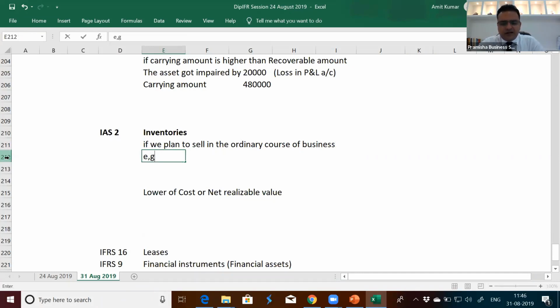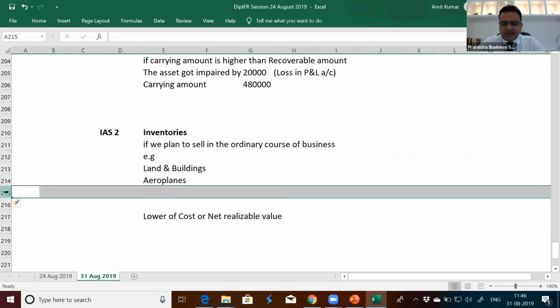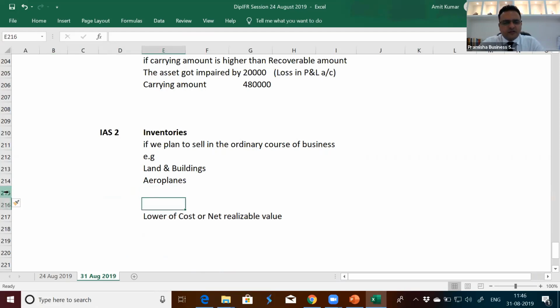It can be land and buildings, it can be aeroplanes, it can be anything. Even land and buildings you can sell in the ordinary course of business. You can sell aeroplanes in the ordinary course of business. So it doesn't matter what the size is. The golden principle of inventory is that it has to be recorded at lower of cost or NRV, automatic impairment system.